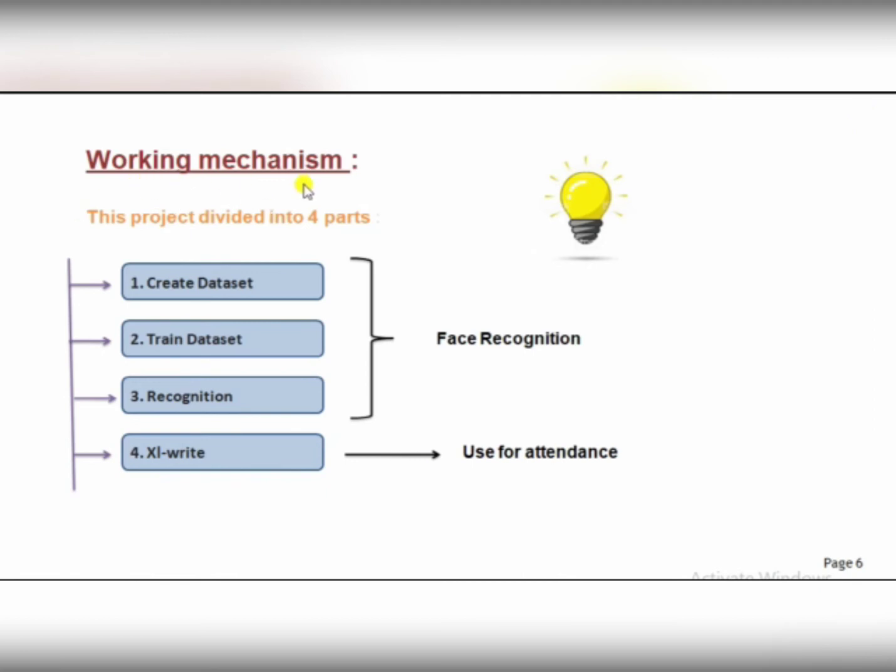To implement this project, we have to follow these 4 steps. I have divided this project into 4 parts. The first one is create dataset, the second is train dataset, then recognition, and the last is Excel write. The first, second and third steps are for face recognition, and the last step, Excel write, is mainly used for attendance purposes.